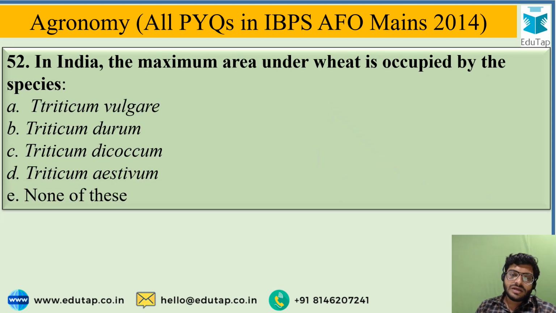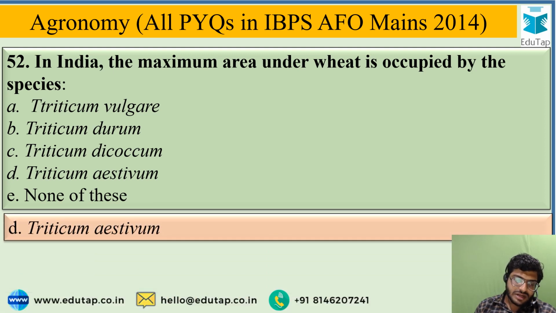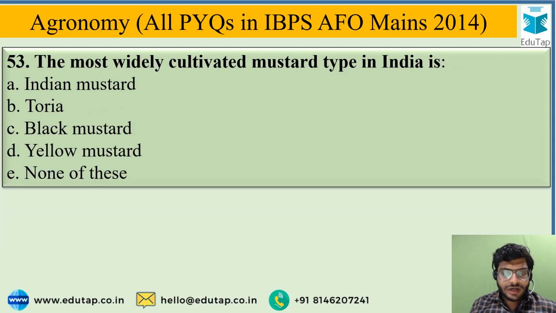In India, the maximum area under wheat is occupied by the species. So the name of species is Triticum aestivum, which occupies maximum area under wheat cultivation in India. Next question is, the most widely cultivated mustard type in India is.